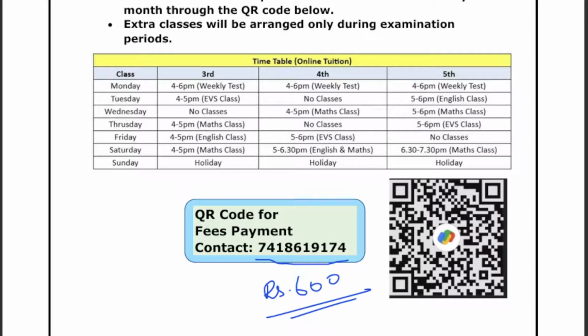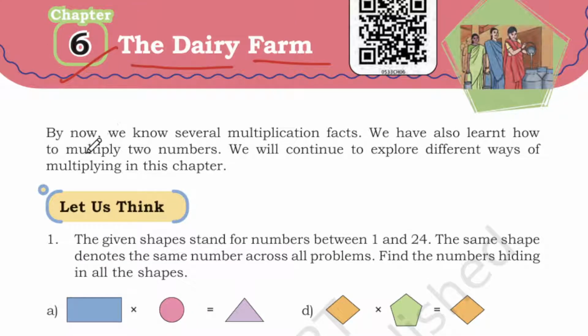So now we will go into the chapter, the dairy farm. By now we know several multiplication facts. We also learned how to multiply two numbers. For example, if you have 20 and you want to multiply with 5, 5 zeros are 0, 5 twos are 10. So easily we know how to multiply it. We will continue to explore different ways of multiplying in this chapter.